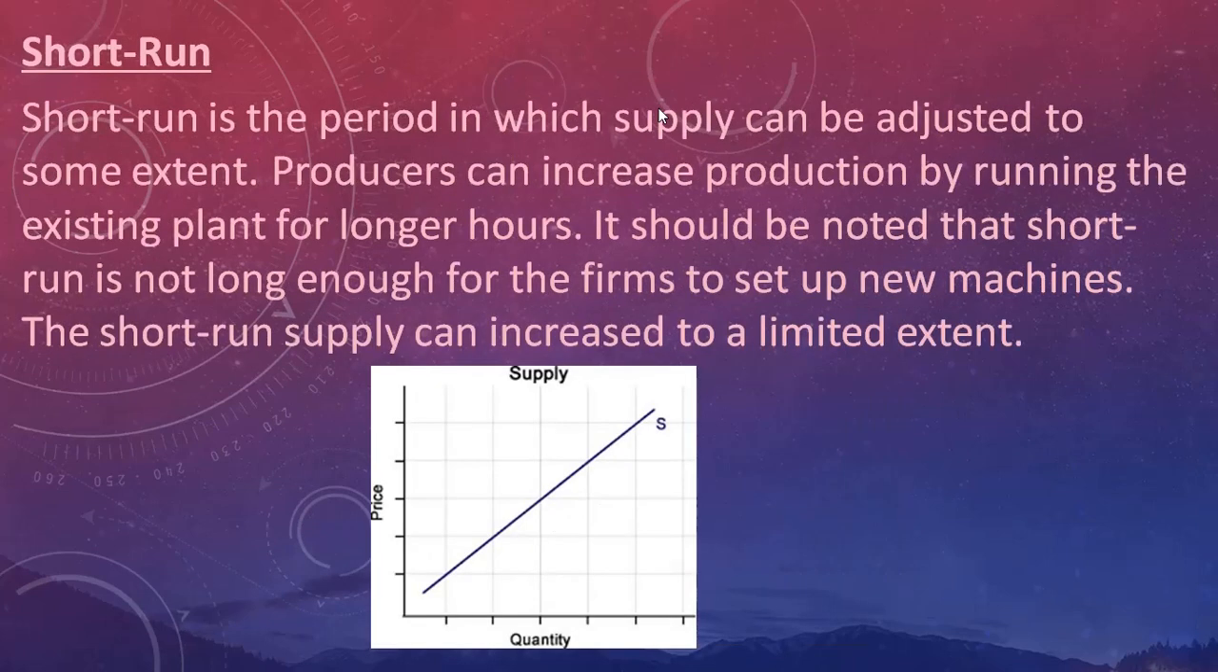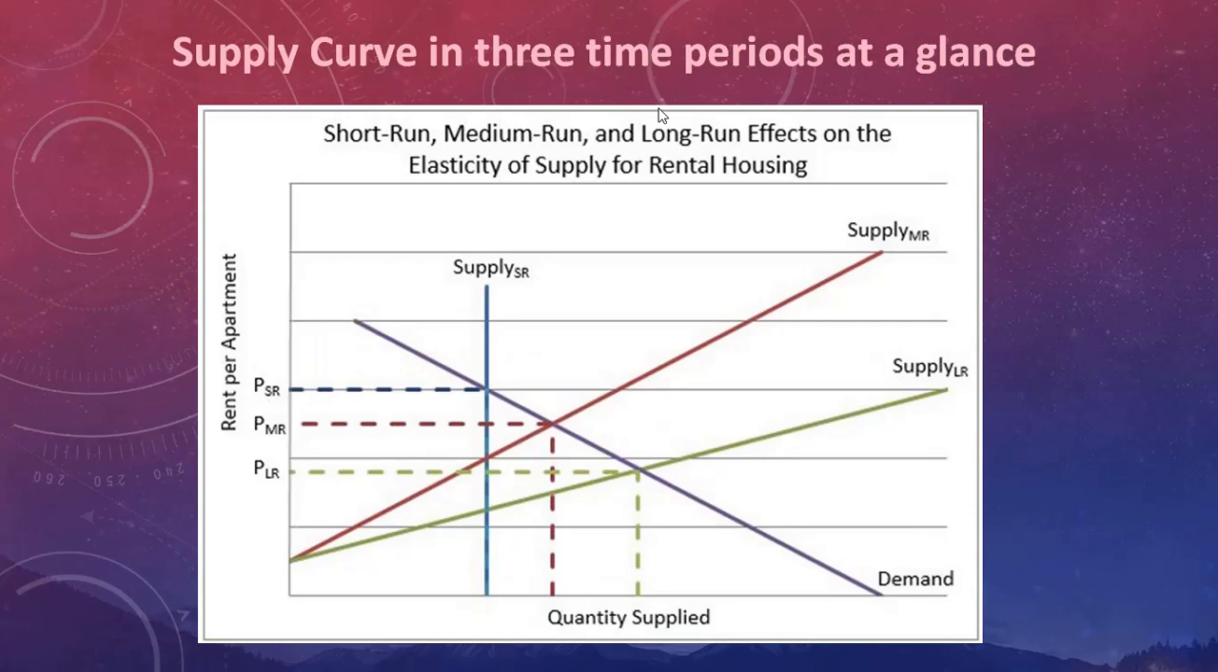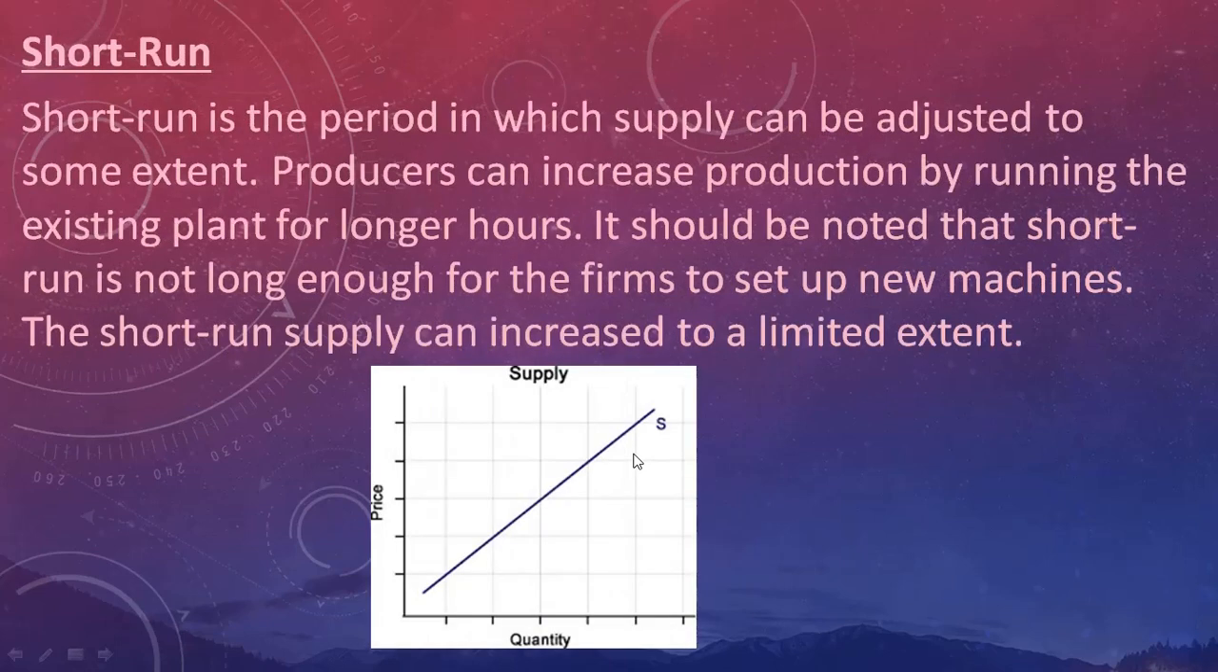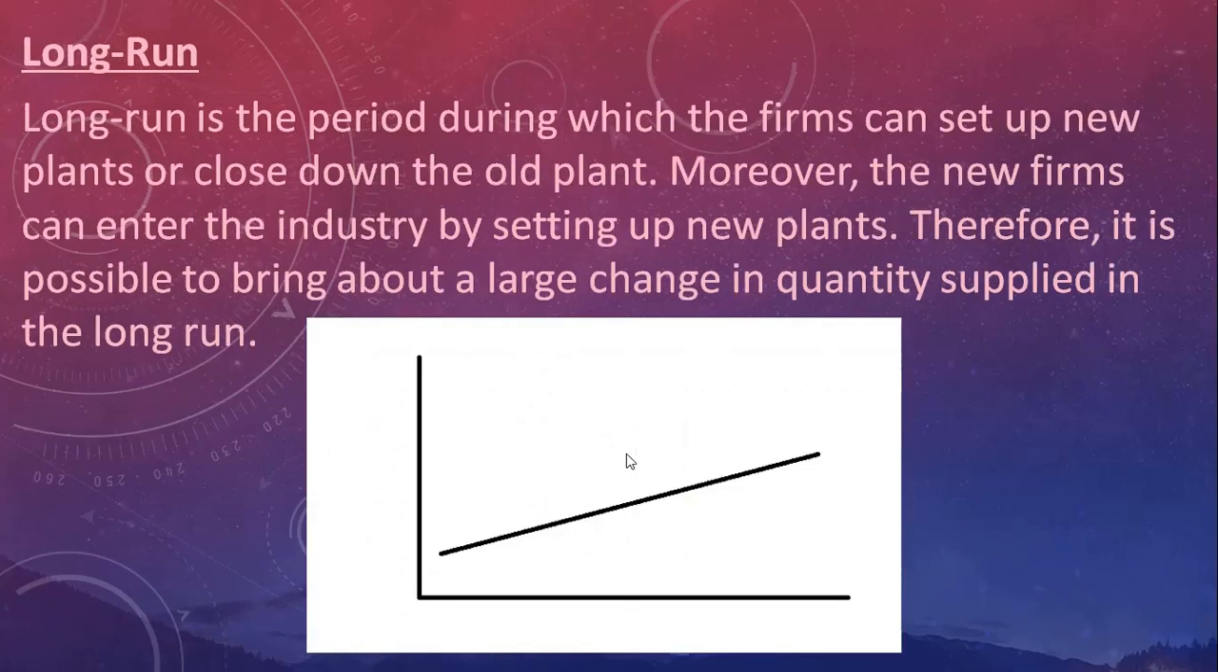So now if you see the slope out here, let's have a look at this very closely. This blue line is referring to the market period supply, which is vertical, as you can see in the previous picture I have shown you. So this is your market period supply curve.